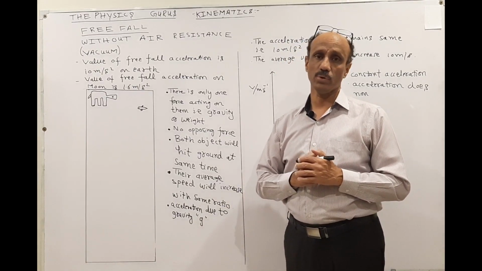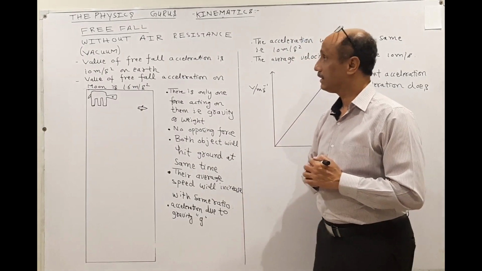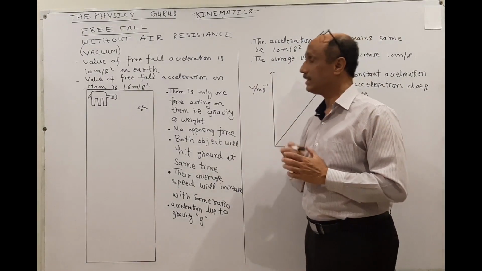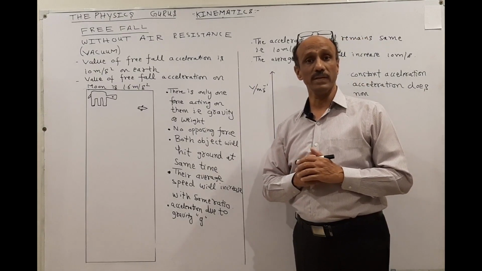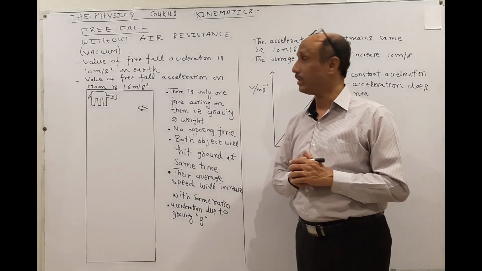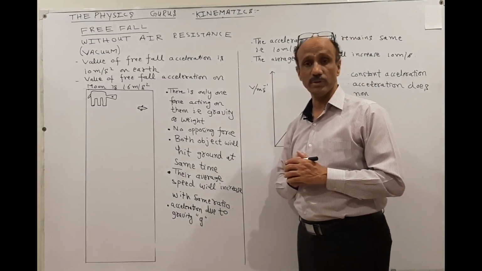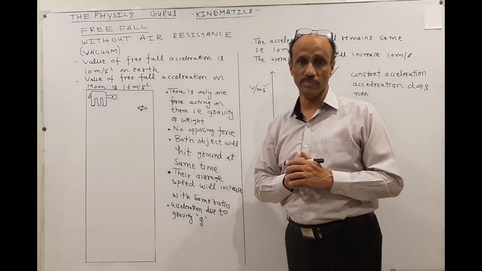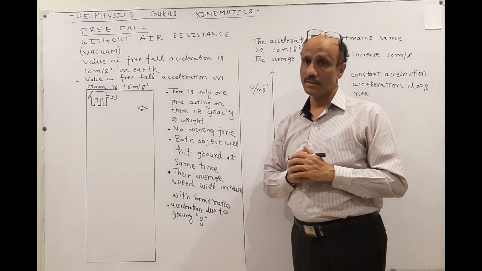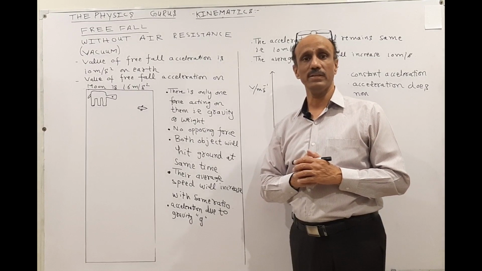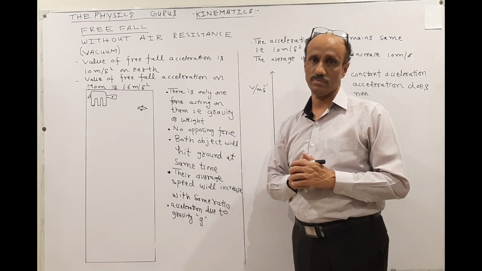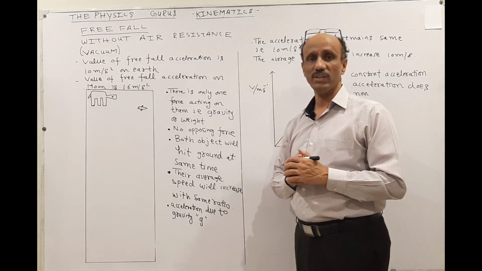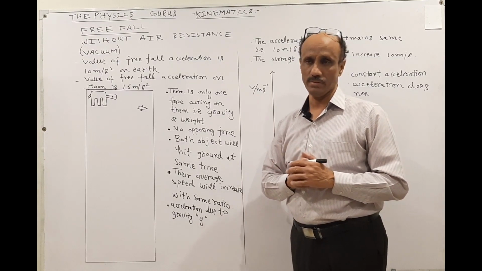The answer for both questions is that the value of the free fall acceleration, or the initial acceleration of the free fall, is 10 meter per second square on the surface of Earth. The value of acceleration depends on the planet. It varies from planet to planet.